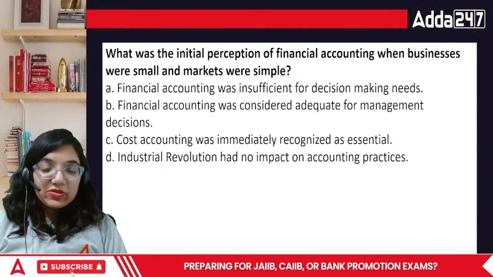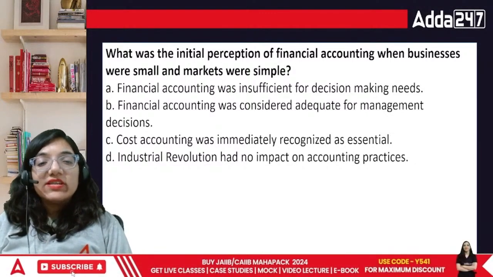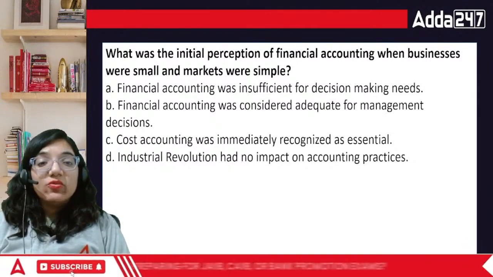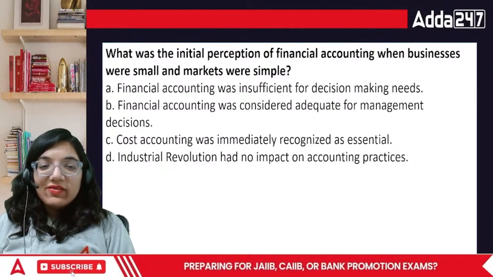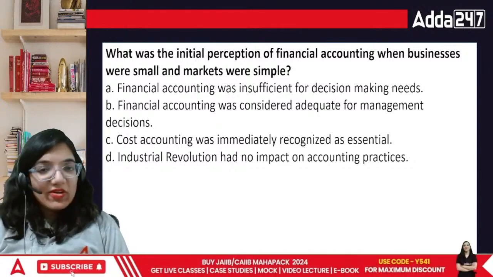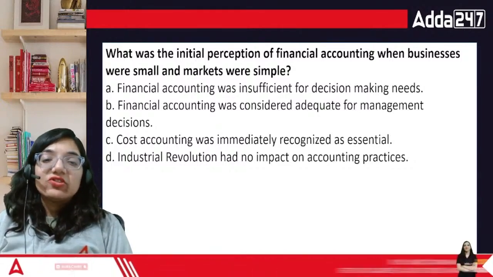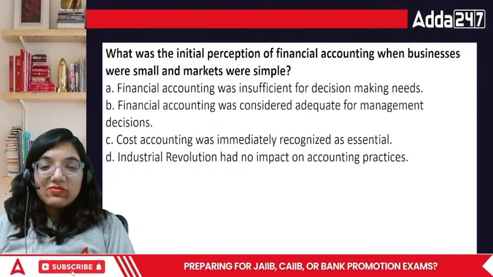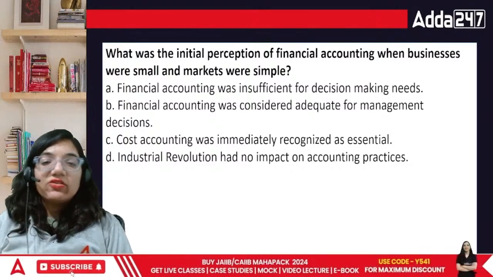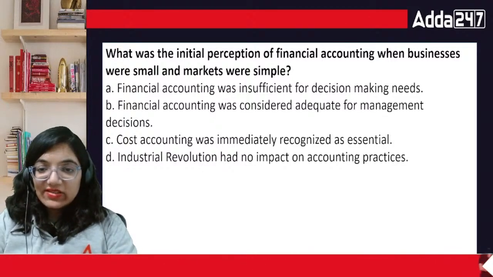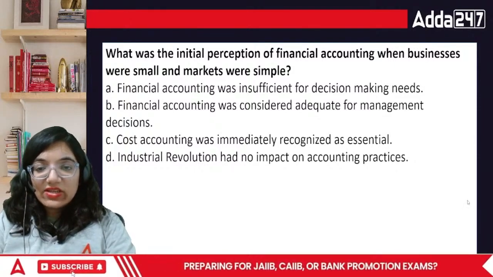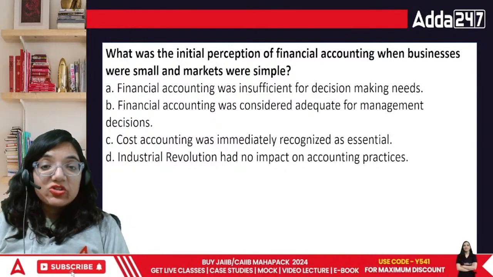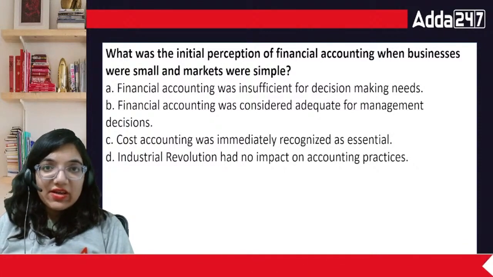So let's talk about the particular topic in detail. What was the initial perception of financial accounting when businesses were small and the markets were simple? Gone are those days now. Financial accounting was insufficient for decision making. Financial accounting was considered adequate for management decisions. Cost accounting was immediately recognized as essential. The industrial revolution had no interest in accounting practices. It is just not true. But yes, there was one particular part which was wrong: financial accounting was insufficient. Not really.